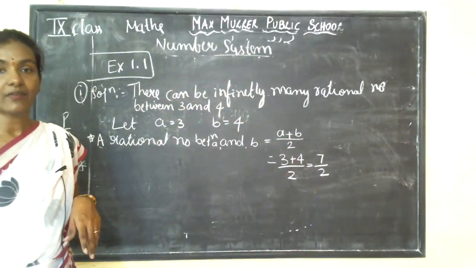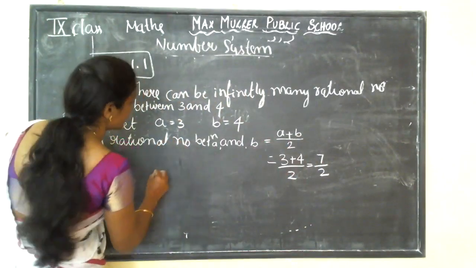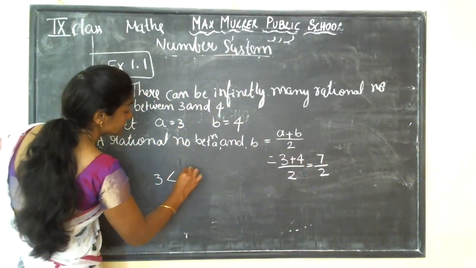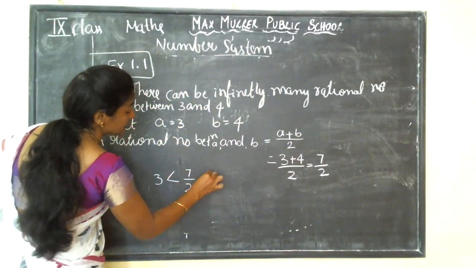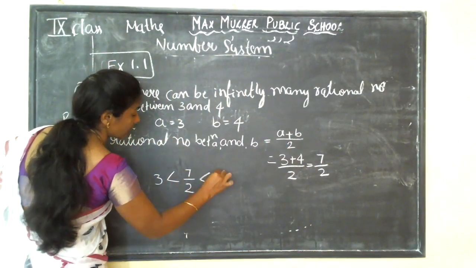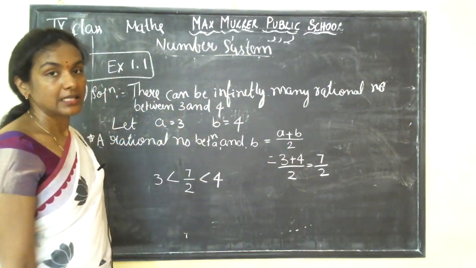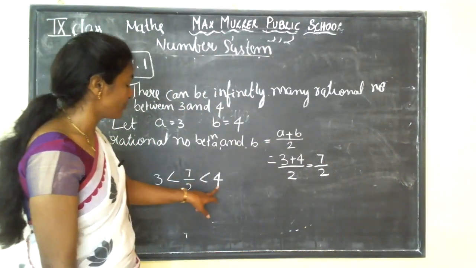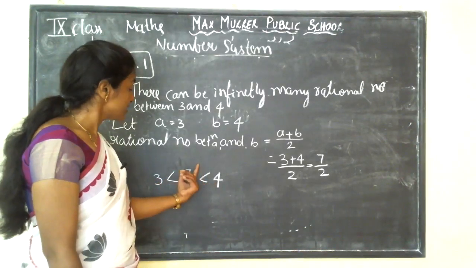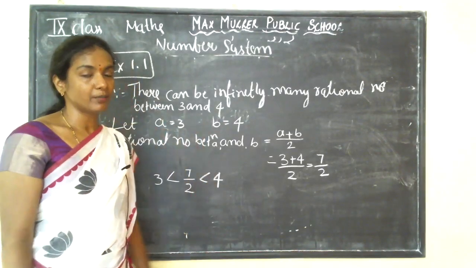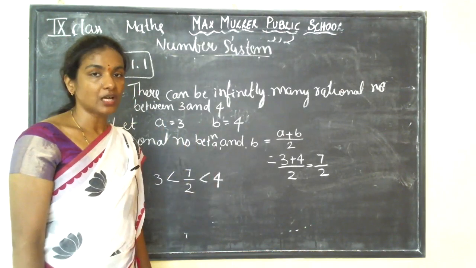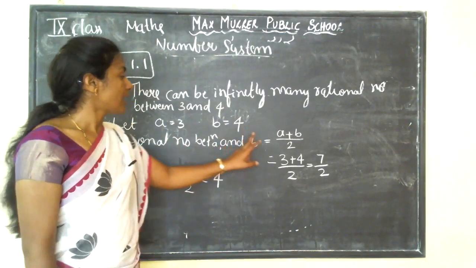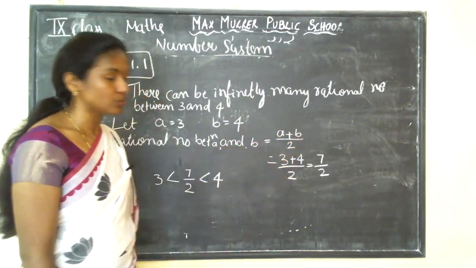How will you write this? 3 is less than 7 by 2, and 7 by 2 is less than 4. In between 3 and 4, we found one rational number. How did you do this? By using the rule of A plus B divided by 2.